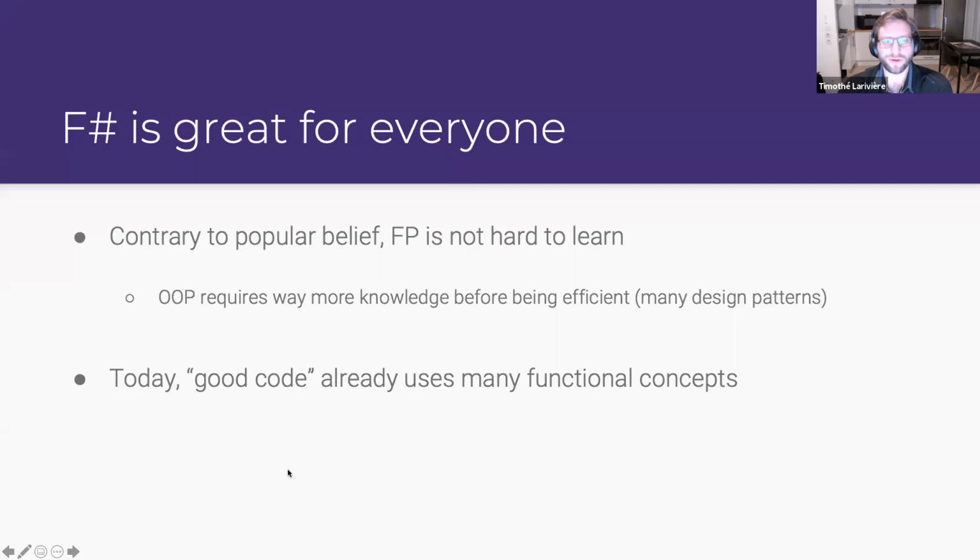So F# is great for everyone because what I call here FP, functional programming, is really not hard to learn. It's just a different way of approaching the same concepts. It's all the same things as object-oriented programming, except written in a different manner. And you need way fewer design patterns to start working efficiently in functional programming languages. Today, what is considered good code already uses many functional concepts.